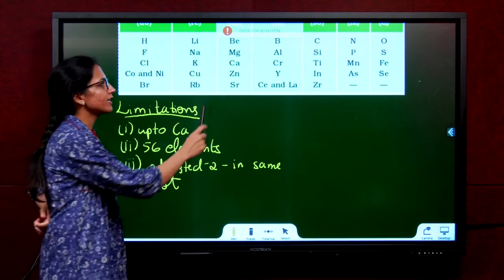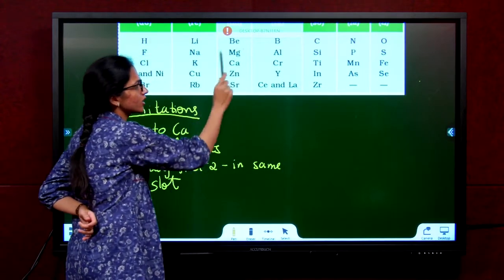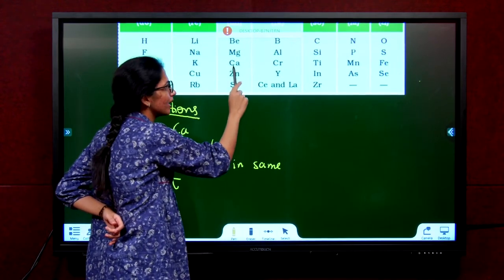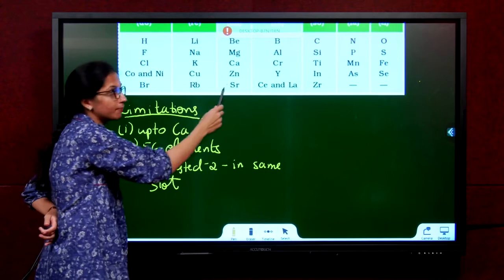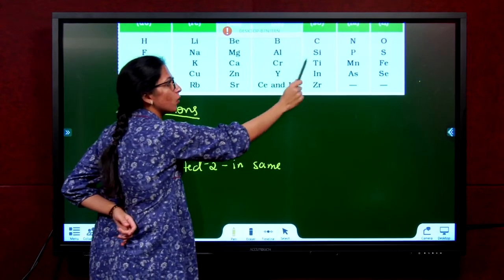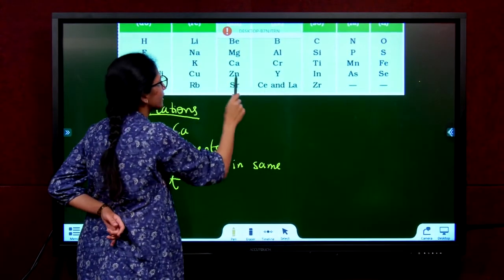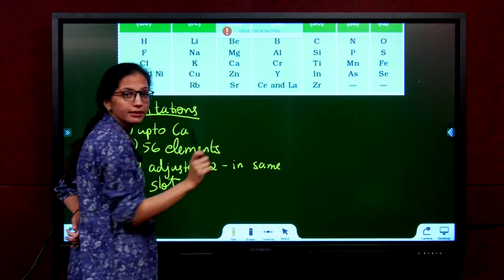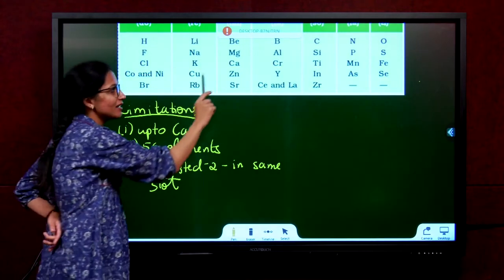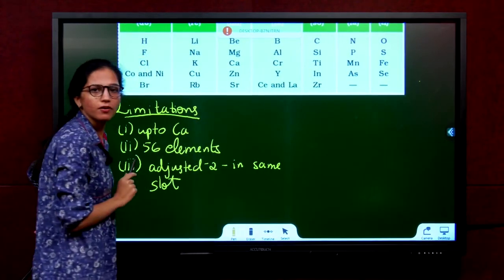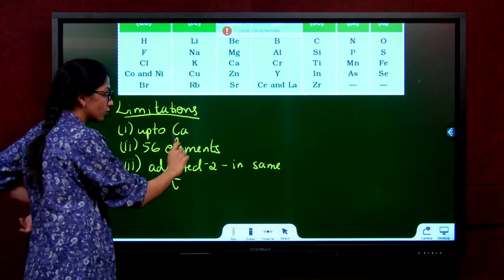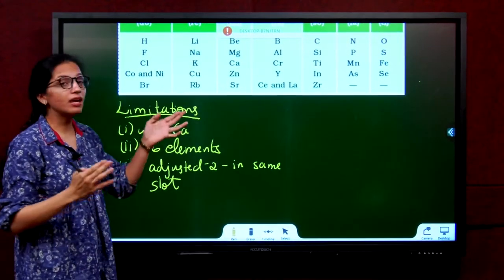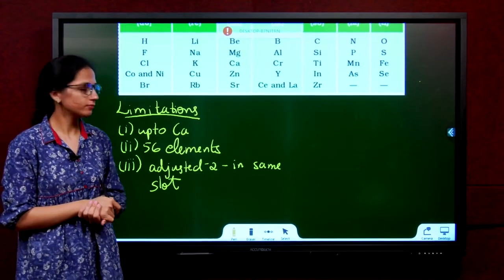That means if I start from magnesium and go to calcium, counting 1, 2, 3, 4, 5, 6, 7, 8, the elements have similar properties. But after calcium, if I go to chromium, counting 1, 2, 3, 4, 5, 6, 7, 8, and I say yttrium, chromium and yttrium did not have similar properties. The law was failing as we moved forward. So the first limitation is that it was properly applicable only up to lighter elements such as calcium.